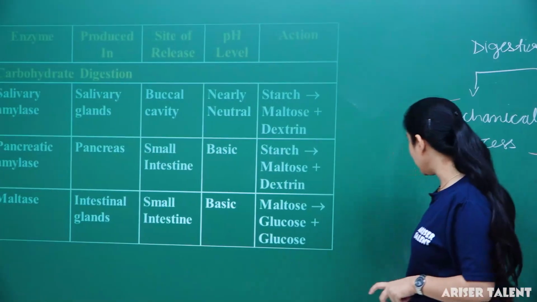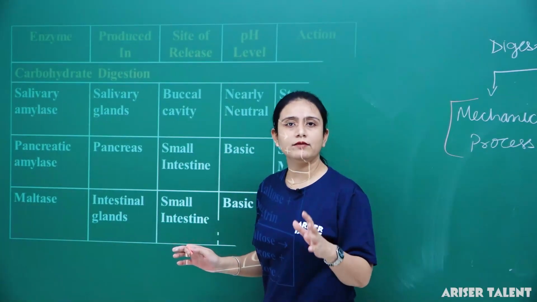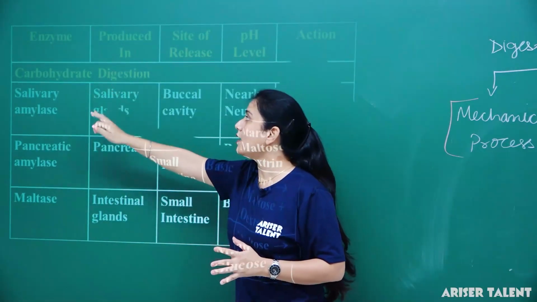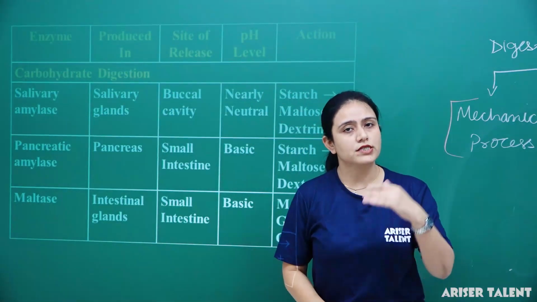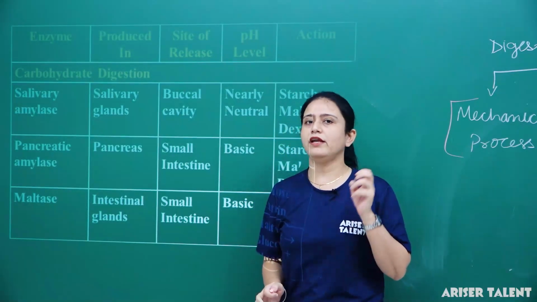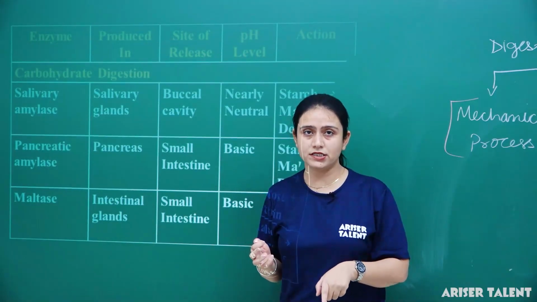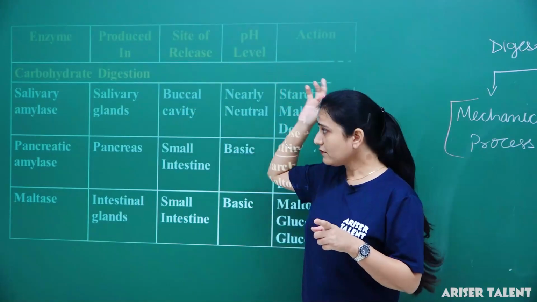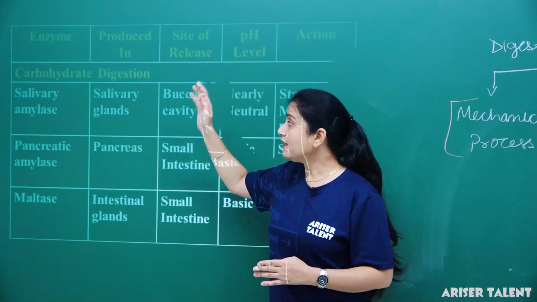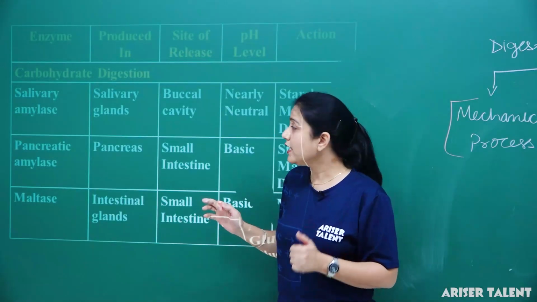Let me explain. Here we can understand the chemical process of digestion. Different enzymes take part in the process of digestion. What are they? First of all, we will talk about carbohydrate digestion. Students, I told you that whatever we eat contains 3 main components: carbohydrates, fats and proteins. So these nutrients need to be digested. These are the processes of digestion of carbohydrates, proteins as well as fats. But how do they get digested? They get digested by the action of different enzymes.